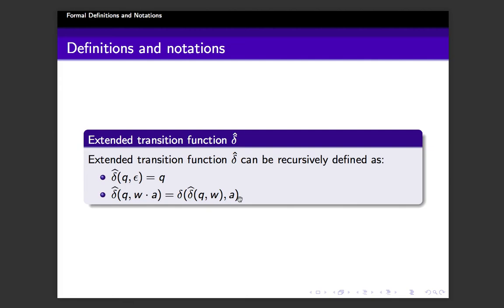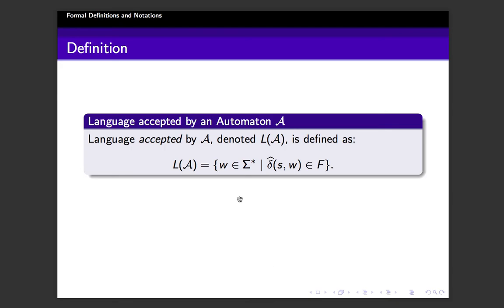And with this, now we are going to define the language accepted by an automaton A. The language accepted by a deterministic finite state automaton A, denoted as L of A, the language of A, is defined as the set of all strings W such that the processing of W from S reaches a final state.